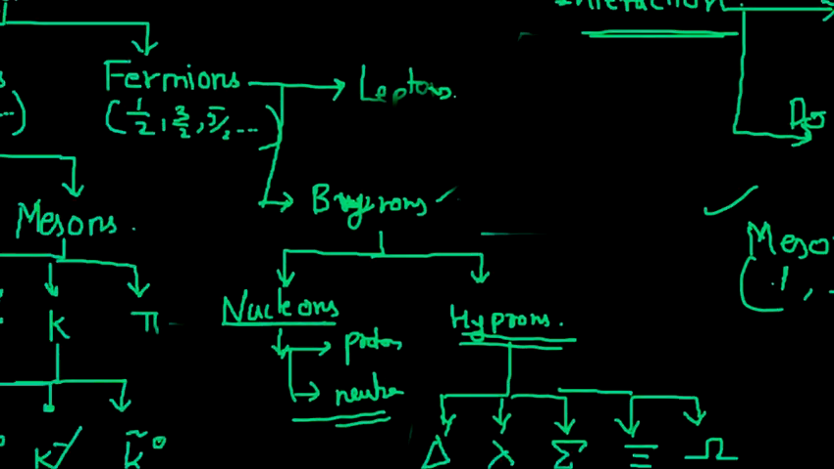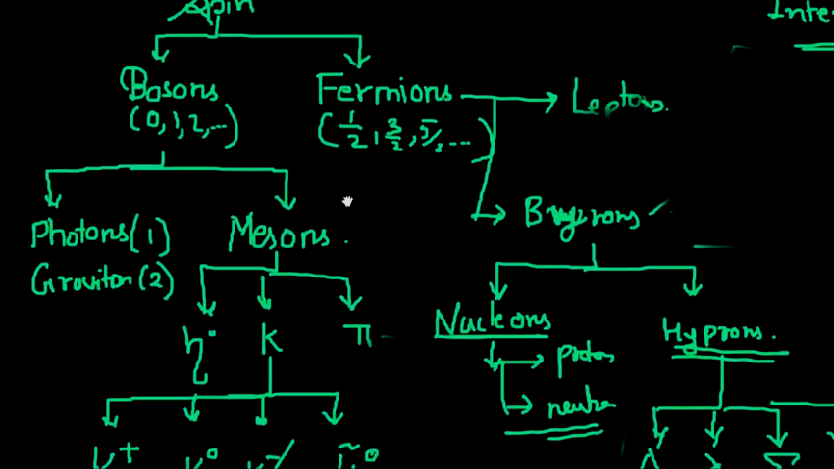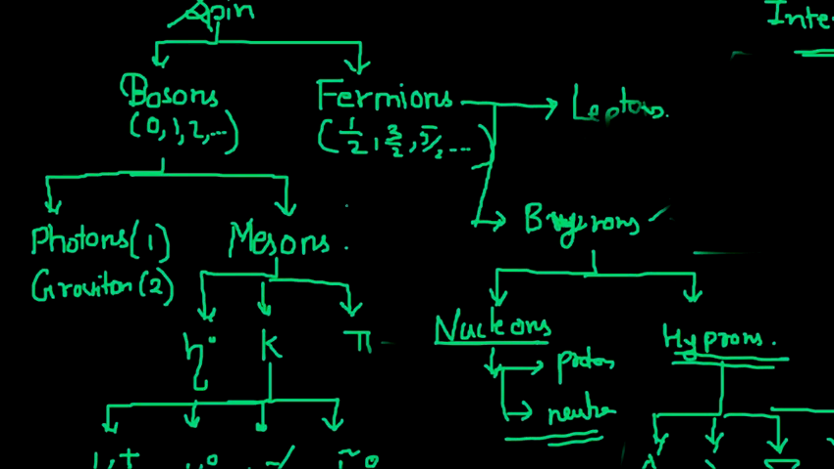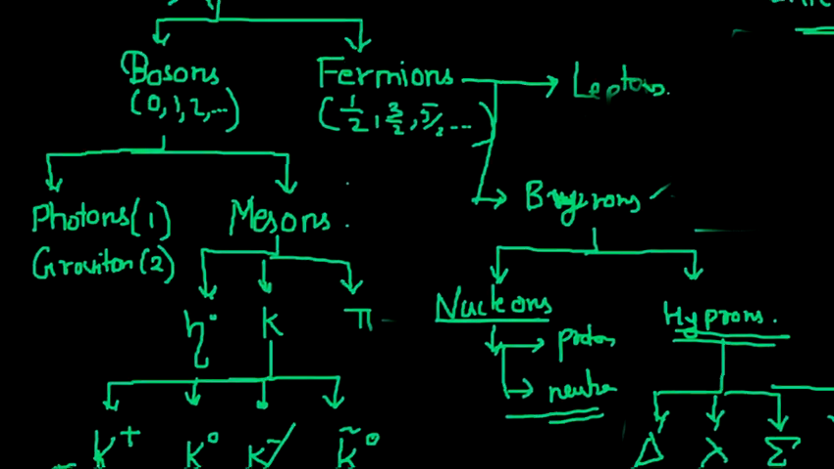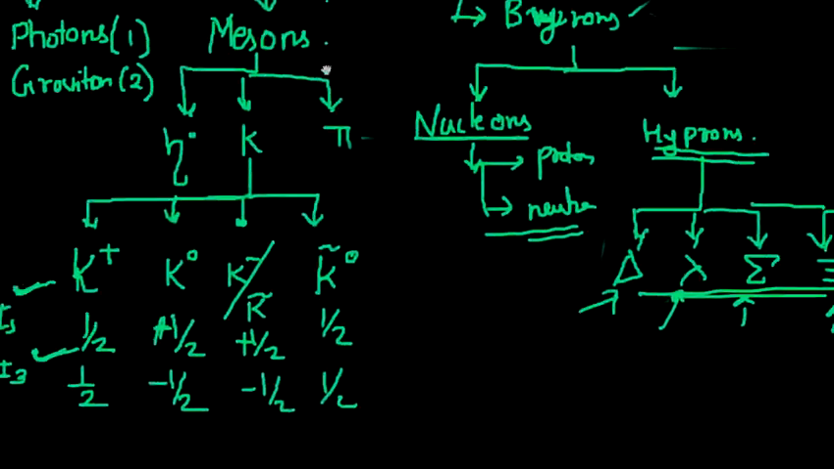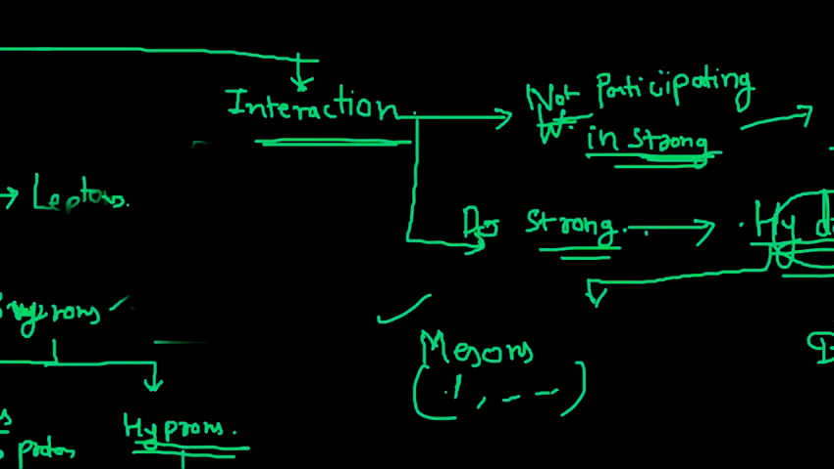So this is it for the classification. See, this is what we have done till now, that particles are classified on the basis of their spins. So integral spin, half integral spin, mesons are there, baryons are there, and all these things are explained. So we have already done classification. So let us move further.